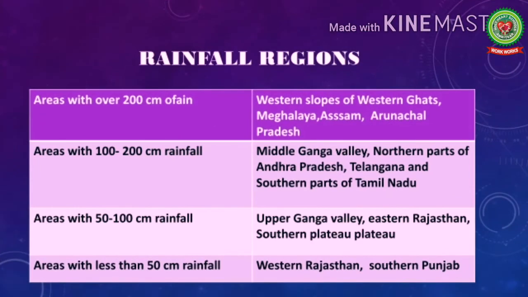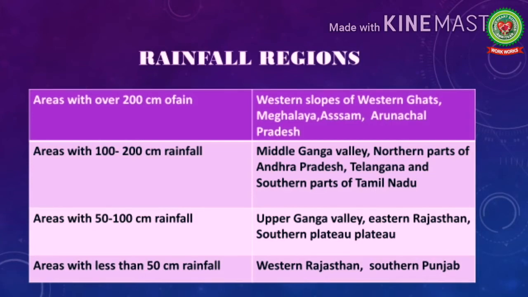Next we have rainfall regions. In India, the areas are divided on the basis of the amount of rainfall received by that particular area. We have the areas with over 200 centimeters of rain, areas with 100 to 200 centimeters of rainfall, areas with 50 to 100 centimeters of rainfall and areas with less than 50 centimeters of rainfall.